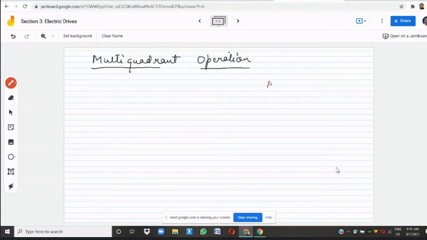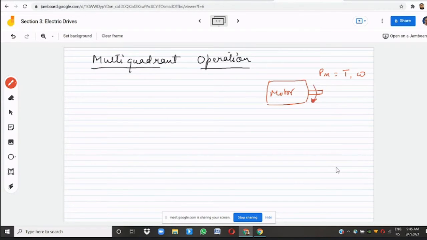Your motor has the output in terms of torque and speed. This is the motor shaft. So at the shaft we'll have a mechanical power that has a torque and the speed. It's a product of torque into the angular speed.